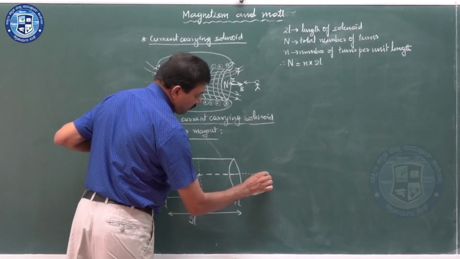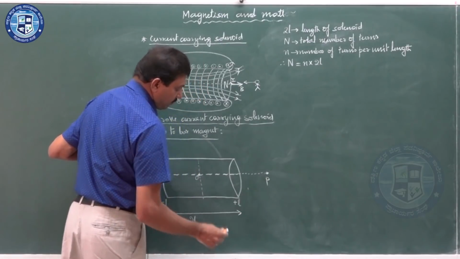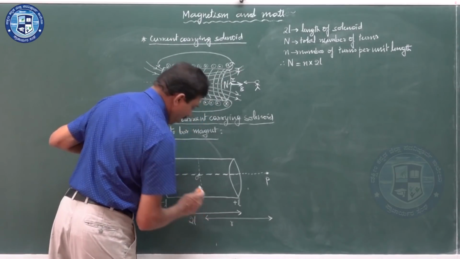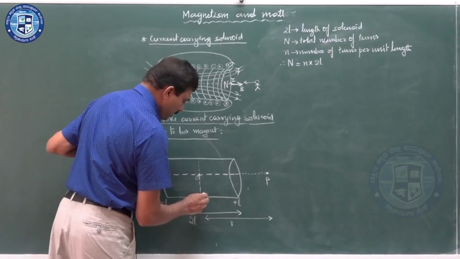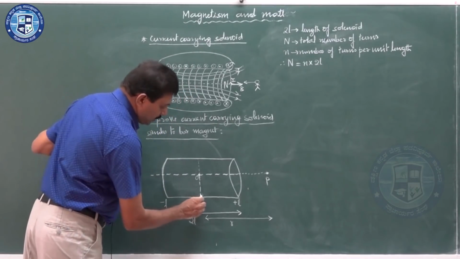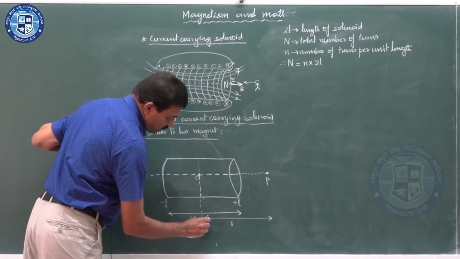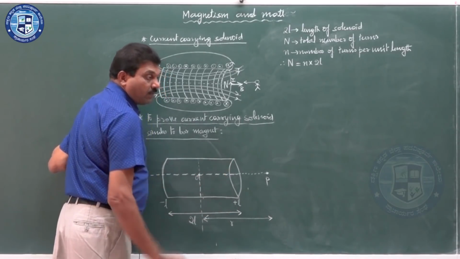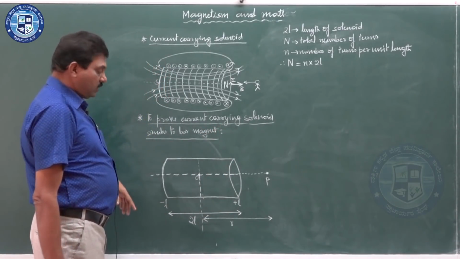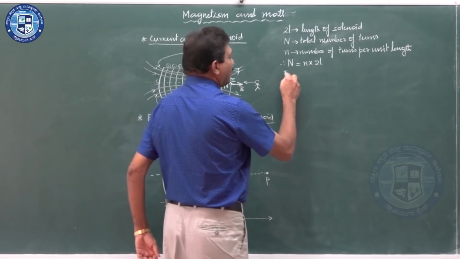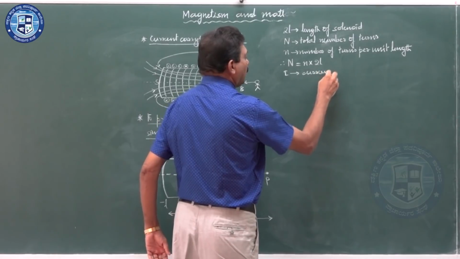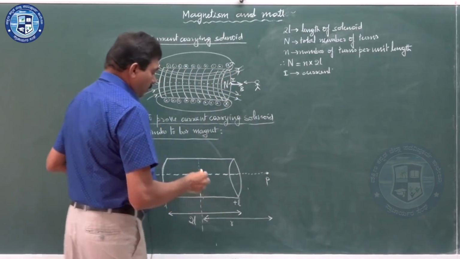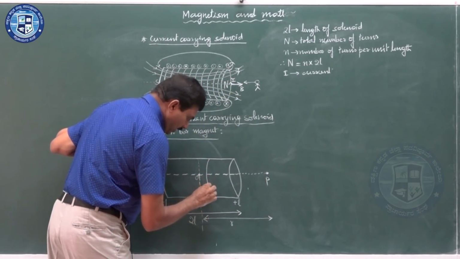Now say you have a point P here. Point P is taken at distance r from the center of the dipole. Point P is at distance r from the center O of the solenoid, the current carrying solenoid. Say I is the current. I is current. Okay.